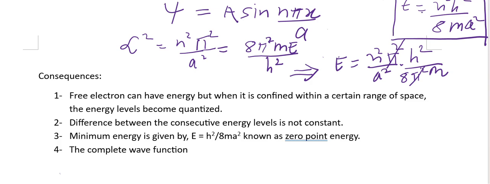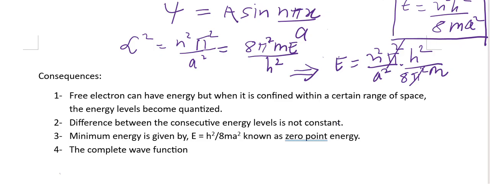Here you can see that E is equal to n square h square by 8 m a square. Put n equal to 1, you will get the first energy value. Then put n equal to 2, you will get 4 h square by 8 m a square. So these energy values are all integral multiples of h square by 8 m a square. So energy is quantized.